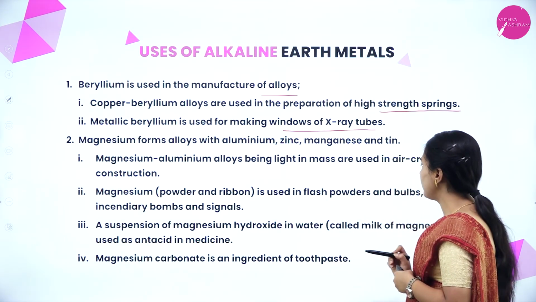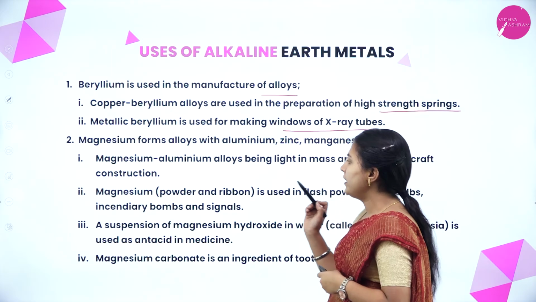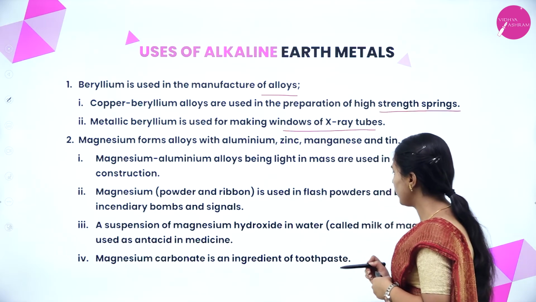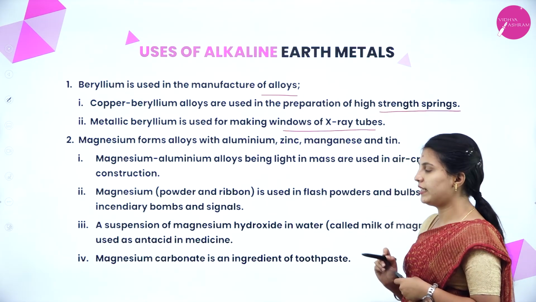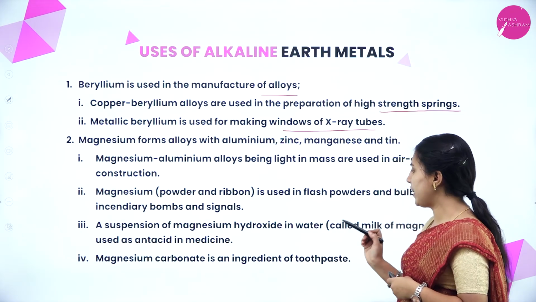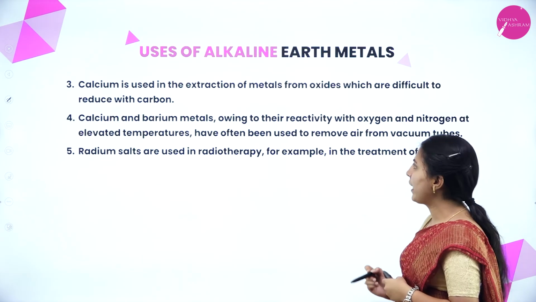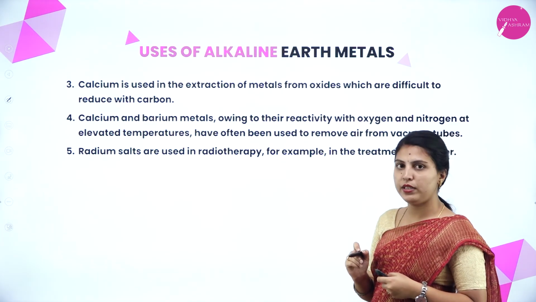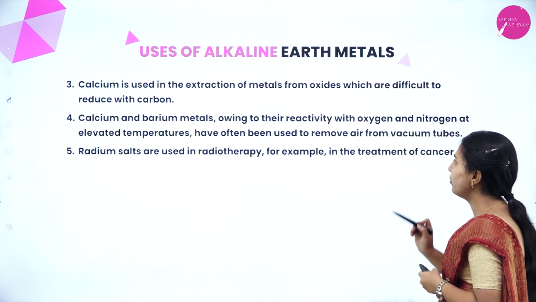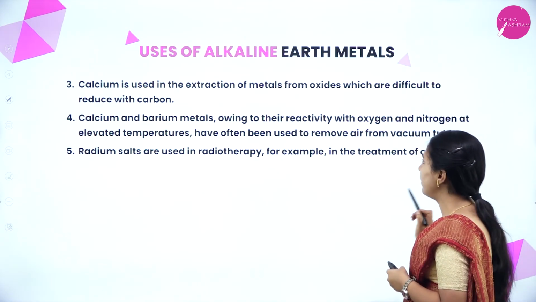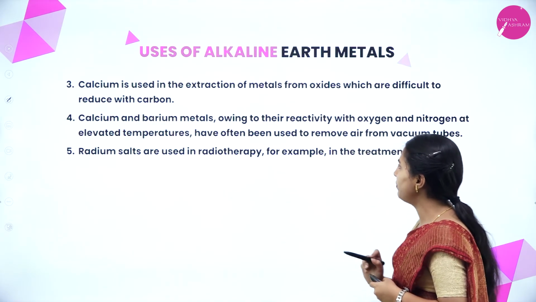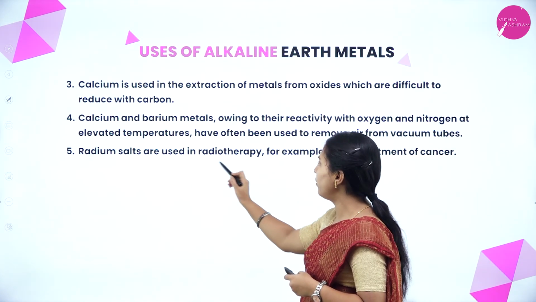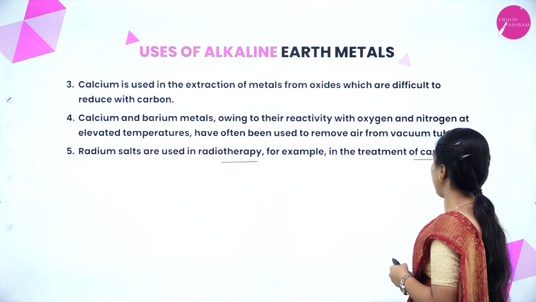Magnesium is used in flash powders and bulbs, incendiary bombs and signals. A suspension of magnesium hydroxide in water is used as an antacid in medicine. Magnesium carbonate is an ingredient of toothpaste. Calcium is used in the extraction of metals from oxides which are difficult to reduce with carbon. Calcium and barium metals, owing to their reactivity with oxygen and nitrogen at elevated temperatures, have often been used to remove air from vacuum tubes. Radium salts are used in radiotherapy, for example in the treatment of cancer.